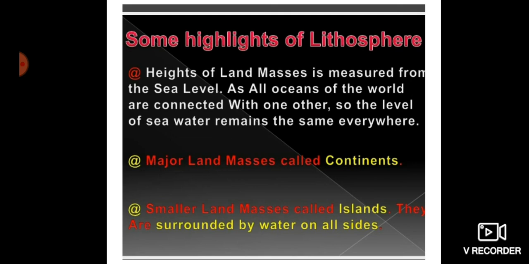Because we are considering that all around the world, all oceans are well connected with each other, so the level of seawater remains the same everywhere. So that is why we always measure the land from the sea level. Then major land masses are called continents and smaller land masses are called islands. And islands are surrounded by water on all sides. This you all know, children.